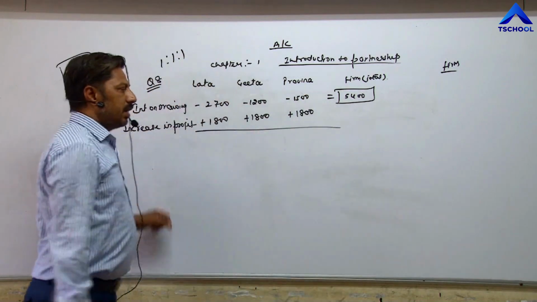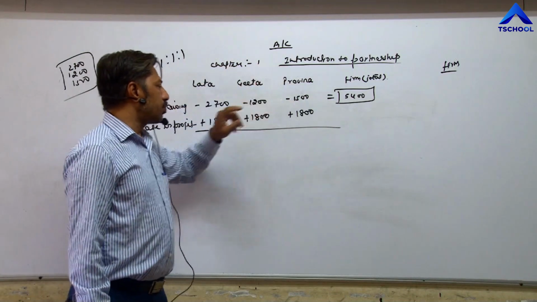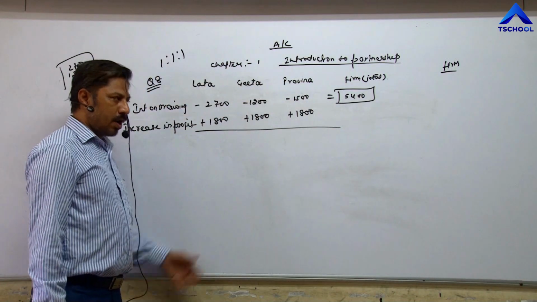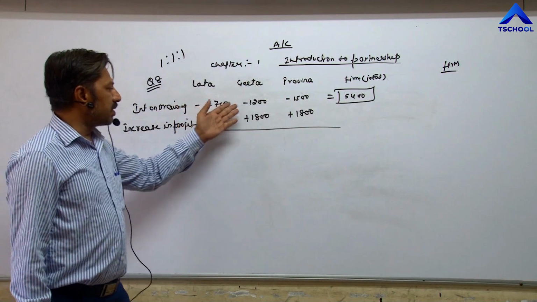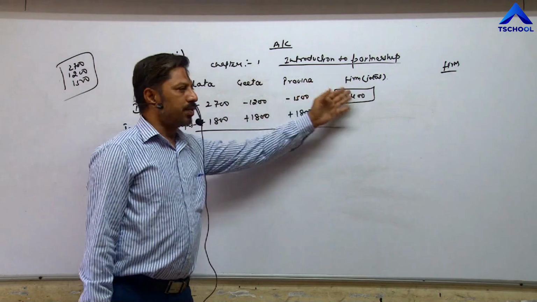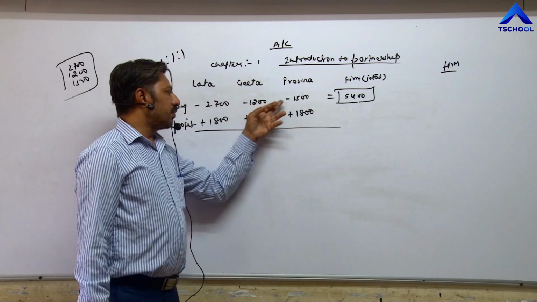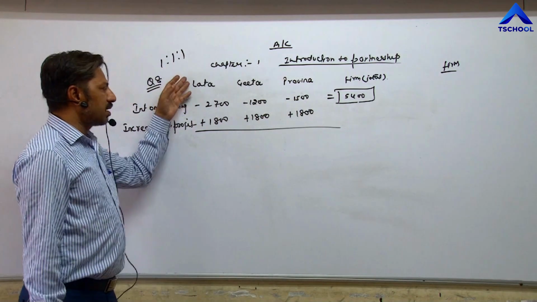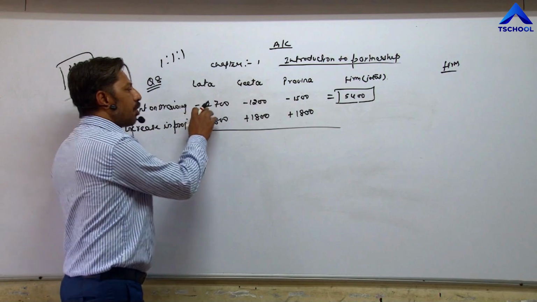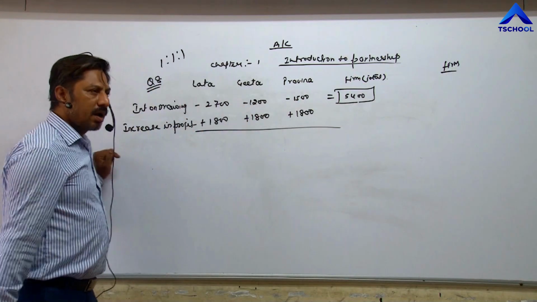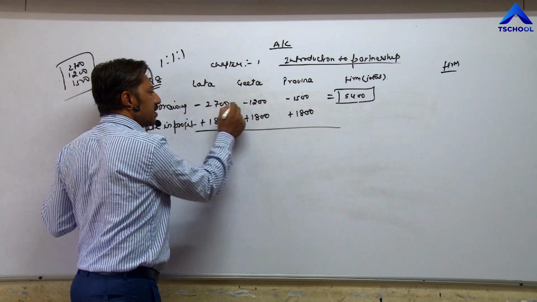Once again, interest on drawing was missed out. It means these three partners have not paid interest on drawing. So in order to rectify the error, they are paying 2700, 1200, 1500 to the firm. This is an expense for these partners, their capital reduces, that's why this amount will be debited in their capital account, and we put the sign of minus.